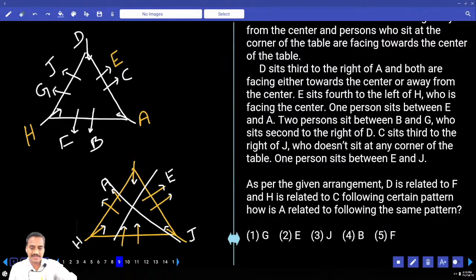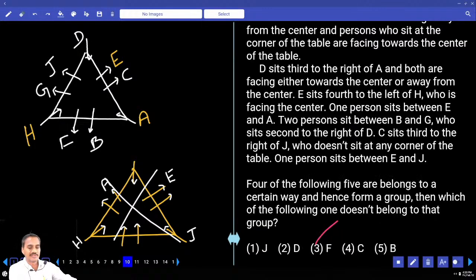As per the arrangement, D is related to F. D related to F means 1, 2, 3, 4, that is D and F are opposite to each other. D is fifth to the right of F. And H is related to C: 1, 2, 3, 4, H is fourth to the right of C. In the same way, A is fourth to the right of whom? A is fourth to the right of J. So J is your answer, choice 3, question number 9.